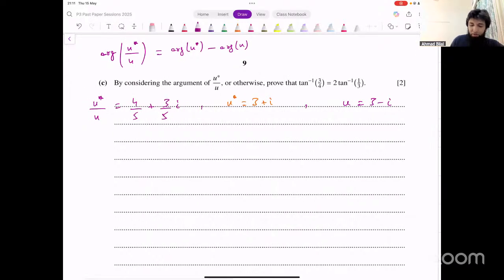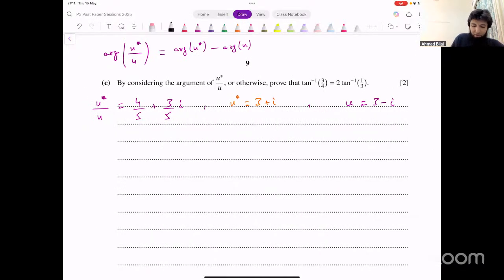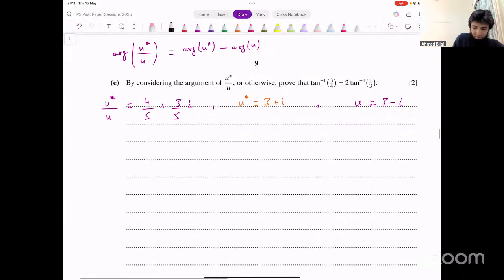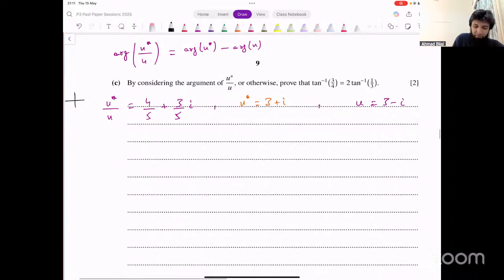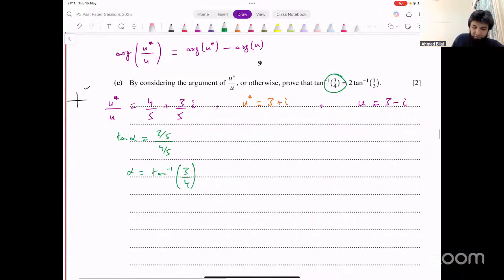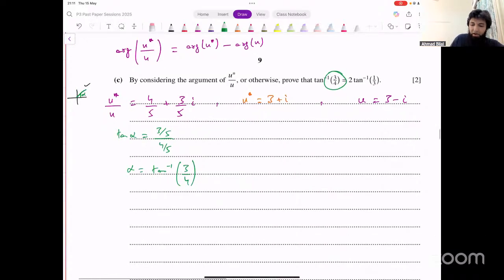How can we do that? Let's do that for U conjugate over U. It's in the first quadrant. So whatever is the basic angle, that's going to be the argument as well. Tan alpha is 3/5 divided by 4/5. That's coming out to be tan inverse of 3/4. Now they want exact values here, right? So just leave it like this, tan inverse of 3/4. It's in the first quadrant, so the argument is going to be the same as that.